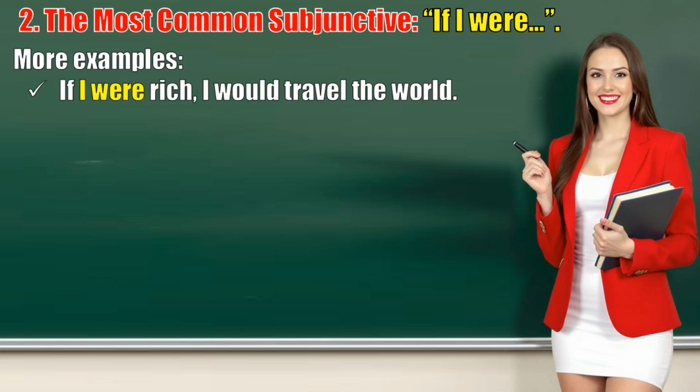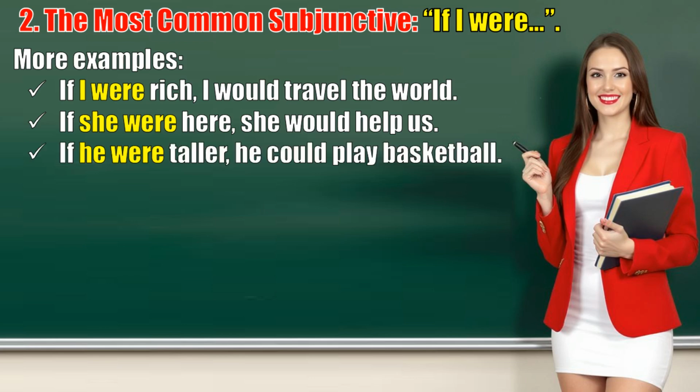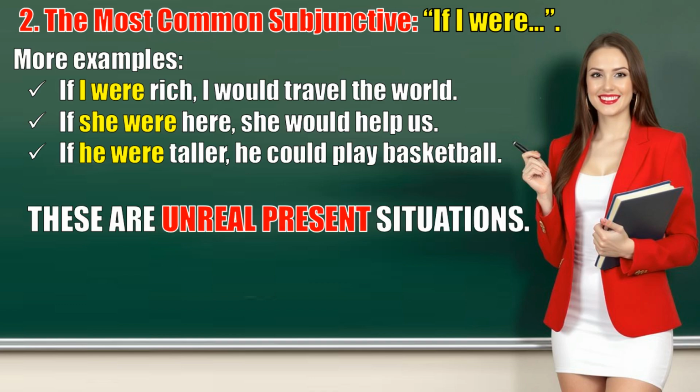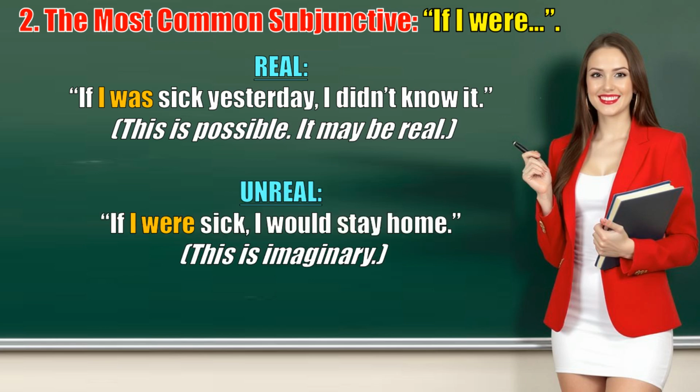More examples. If I were rich, I would travel the world. If she were here, she would help us. If he were taller, he could play basketball. These are unreal present situations. Let's compare. Real: "If I was sick yesterday, I didn't know it." This is possible. It may be real. Unreal: "If I were sick, I would stay home." This is imaginary. See the difference?